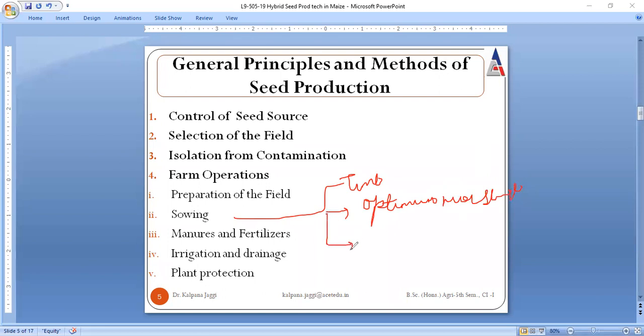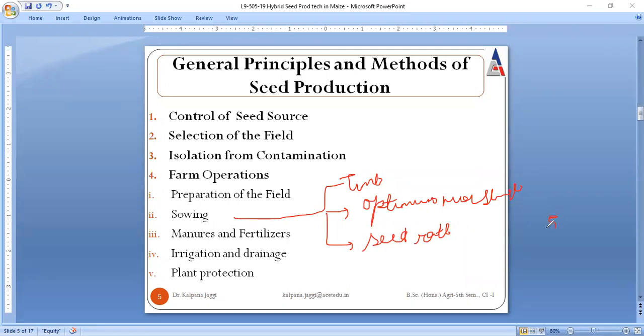Then for sowing, you need to consider the seed rate, and the seed rate must always be lesser. You need not use a higher seed rate; a lesser seed rate should be used than the commercial rate.